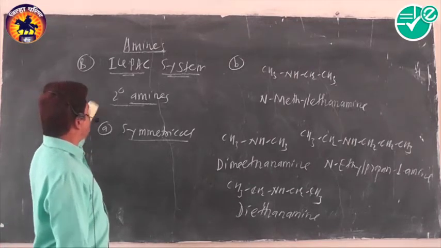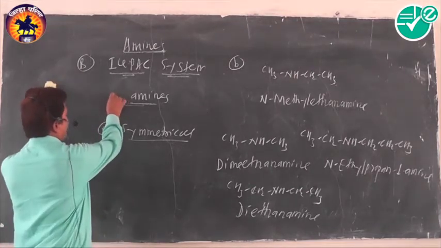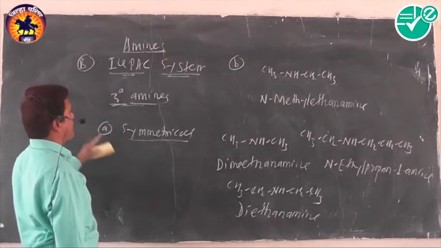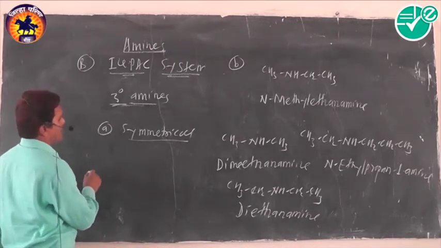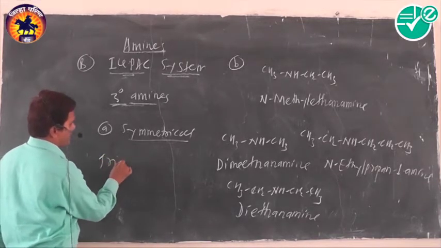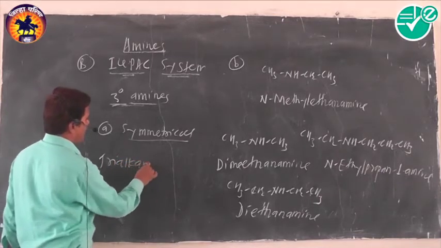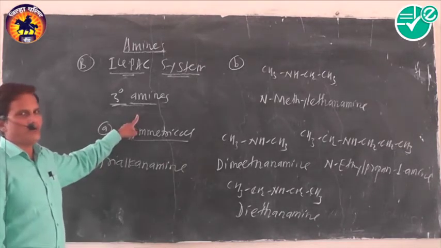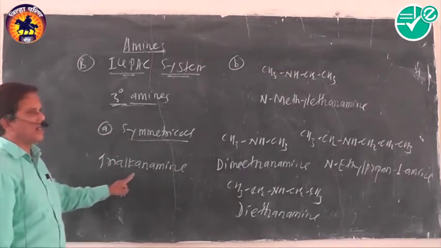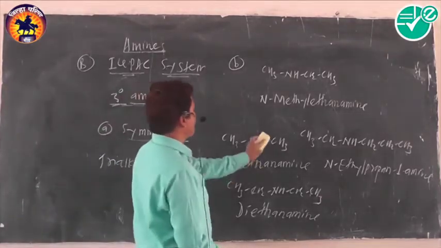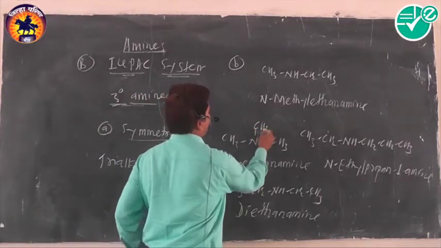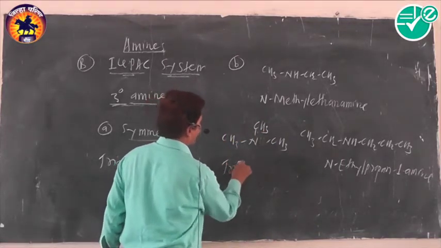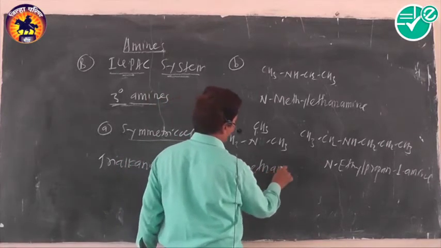When the given amines are tertiary in nature, they are simply known as trialkanamine. When they are symmetrical, they are called trialkanamine. In the IUPAC system, tertiary amines are called trialkanamine. The example is trimethanamine.